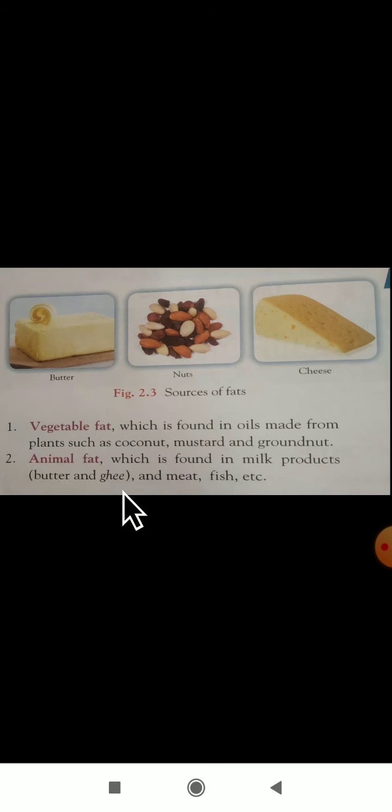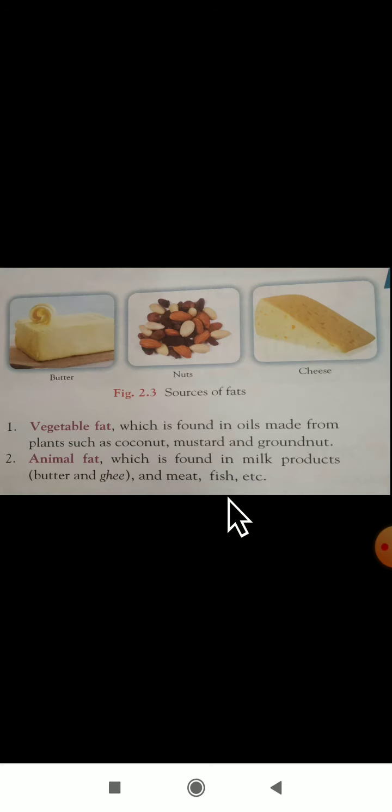Butter and ghee, these are the milk products. And meat and fish, we are getting from animals only. So animal fats are the fats which are found in milk products like butter and ghee, and in meat and fish. These are about vegetable fat and animal fat.